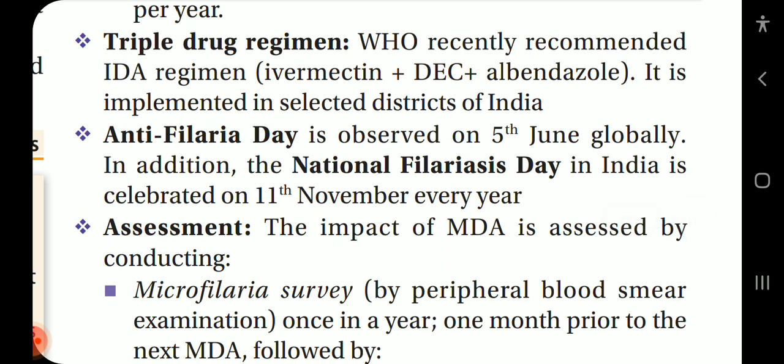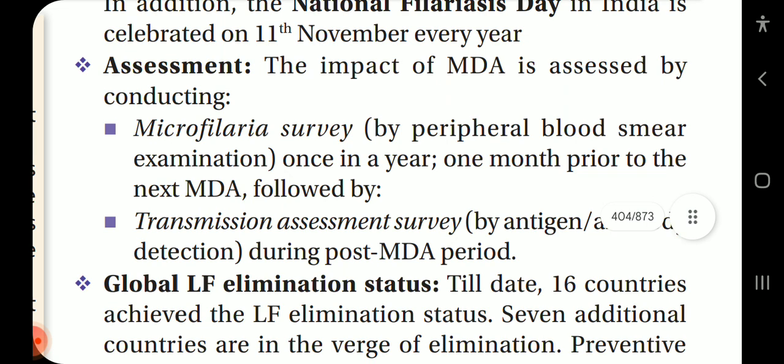Triple drug regime. WHO recently recommended IDA regime, ivermectin plus DEC plus albendazole. It is implemented in selected districts of India. Anti-Filaria Day. It is observed on 5 June globally. In addition, the National Filariasis Day in India is celebrated on 11th November every year.